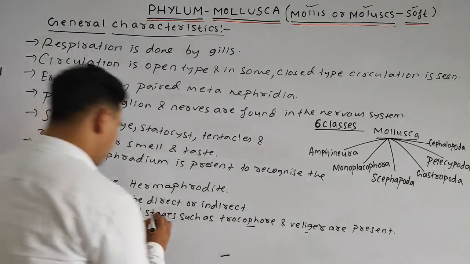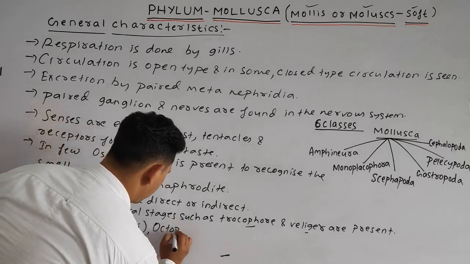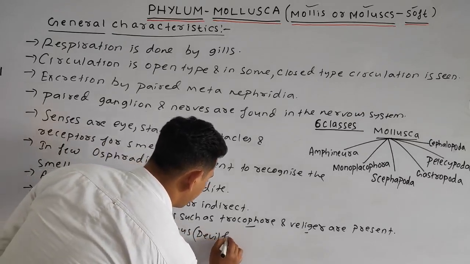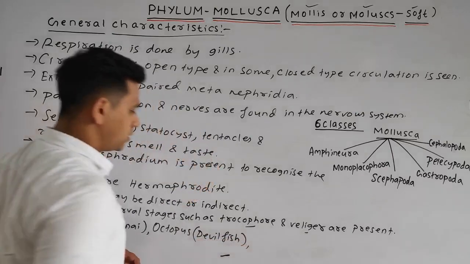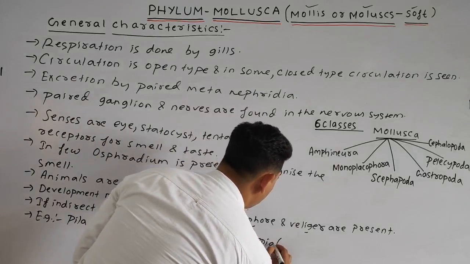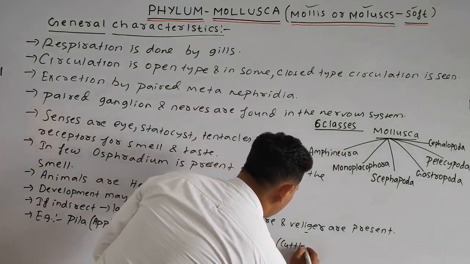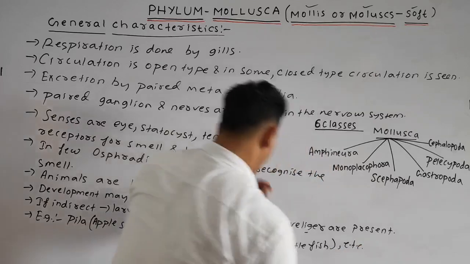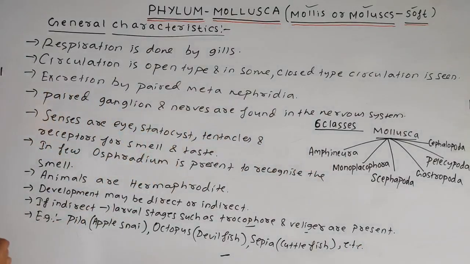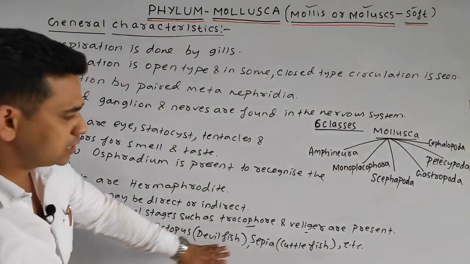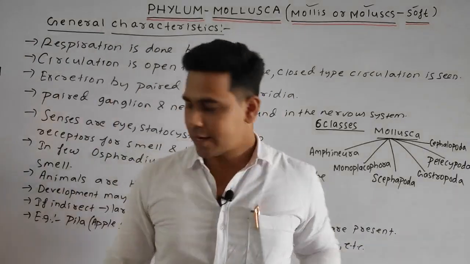Next the octopus, called the devilfish. Next the sepia, commonly called the cuttlefish, etc. Okay, so these are, we can say, the common names. Pila means the apple snail, octopus generally called the devilfish, sepia the cuttlefish, etc.